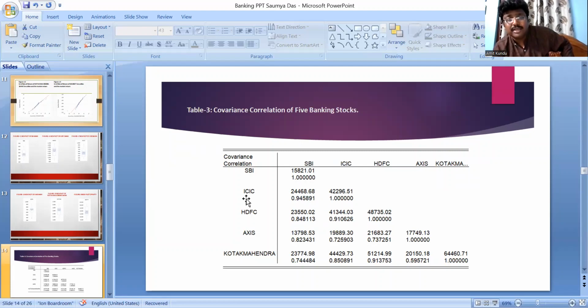If you consider ICICI and SBI, you find a correlation coefficient of 0.94, which is very high, and near about all these stocks are closely related with each other. Kotak Mahindra and HDFC have 0.91, so they are highly correlated. From these stocks we can understand that we cannot select all the stocks because they are highly correlated.